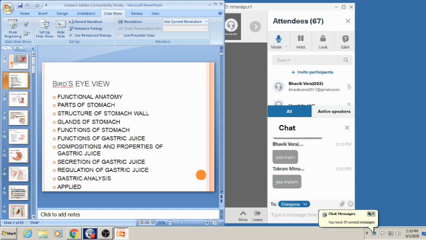I am going to cover this stomach under these headings: functional anatomy, parts of stomach, structure of the stomach wall, glands of stomach, functions of stomach, functions of gastric juice, composition and properties of gastric juice, secretion of gastric juice, regulation of gastric juice, and gastric analysis, then applied aspect of this stomach in physiology.